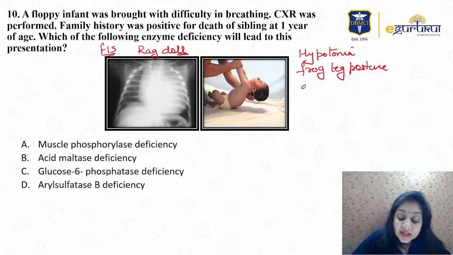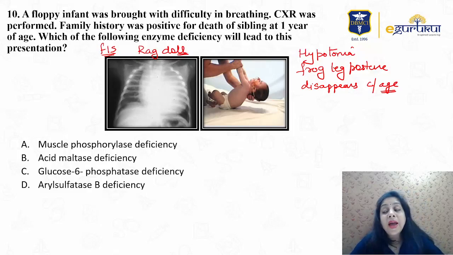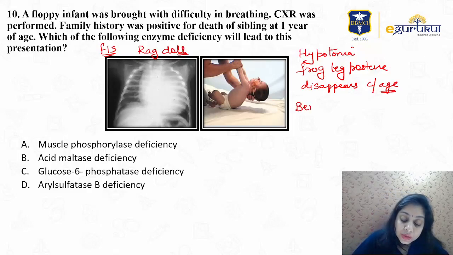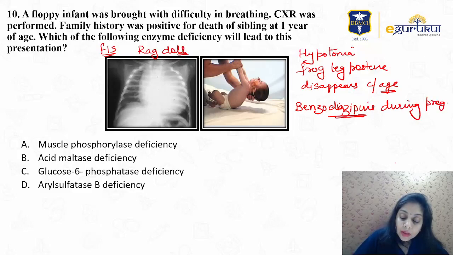And it usually disappears with age in many cases. And how does it happen? Usually during pregnancy, if the pregnant lady consumes too much benzodiazepine, it increases the chances of FIS.